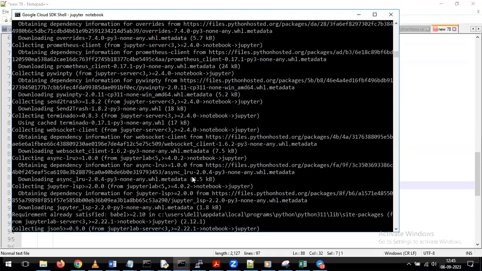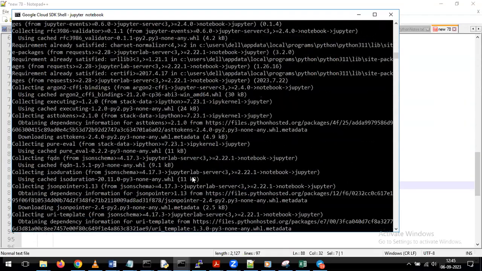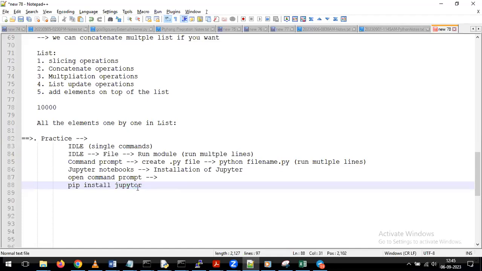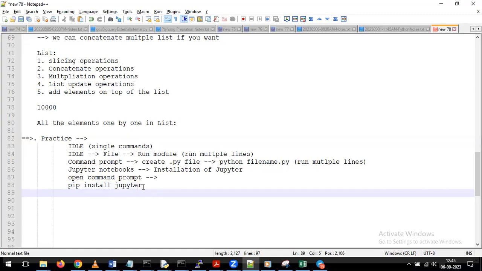Sir, I'm getting an error. What's the spelling? Give the spelling Jupyter. Sorry, it's my mistake. Pip install jupyter, ER, not OR.